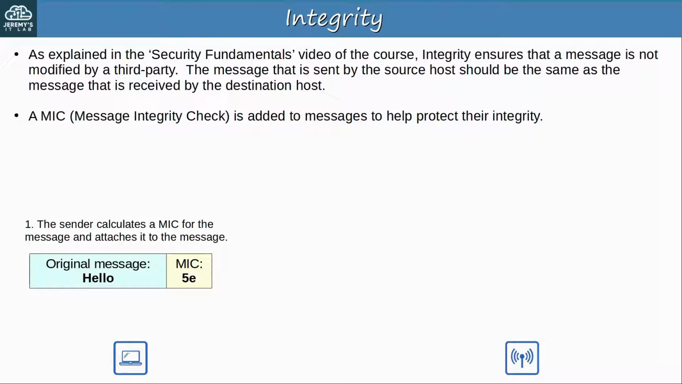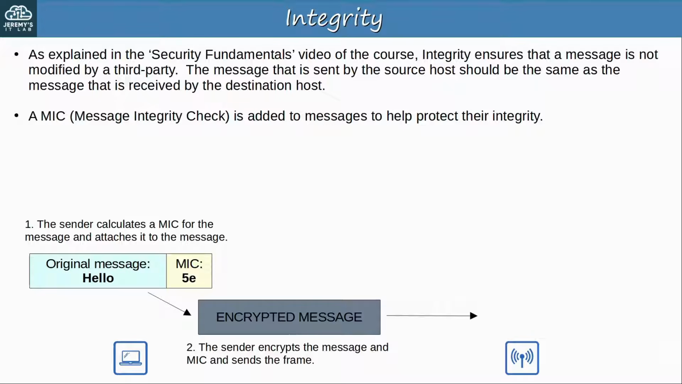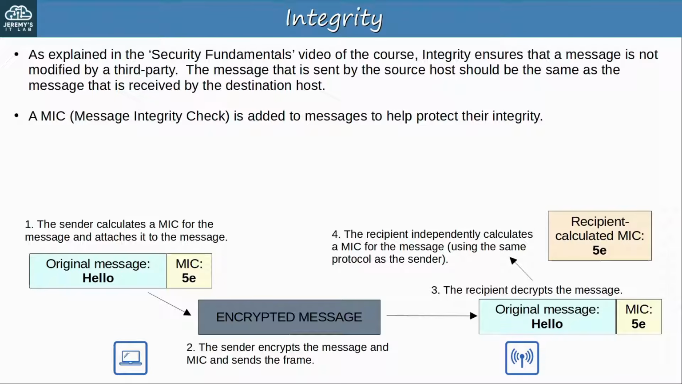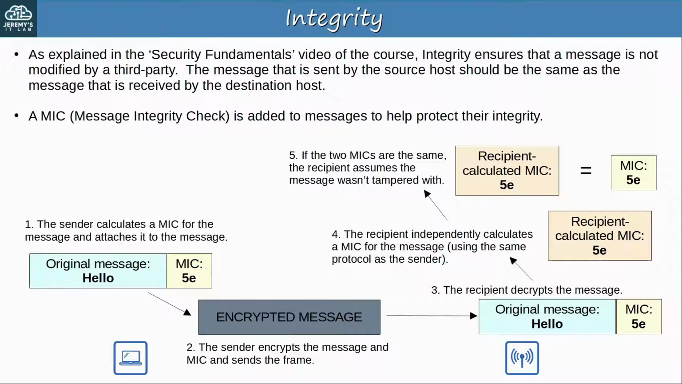Just like encryption, there are many different protocols that can be used to calculate this MIC, and it's important that the sender and receiver use the same protocol. Then the sender encrypts the message and MIC, and sends the frame. The recipient decrypts the message, and then independently calculates a MIC for the message, using the same protocol as the sender. It compares the two MICs, and if the MIC calculated by the sender and the MIC calculated by the recipient are the same, the recipient assumes the message wasn't tampered with.